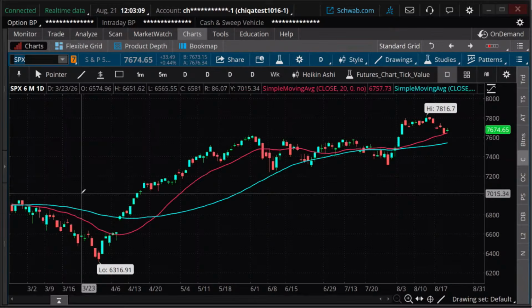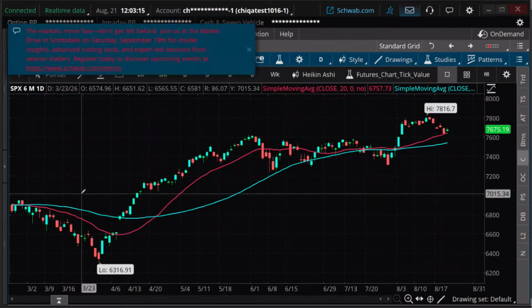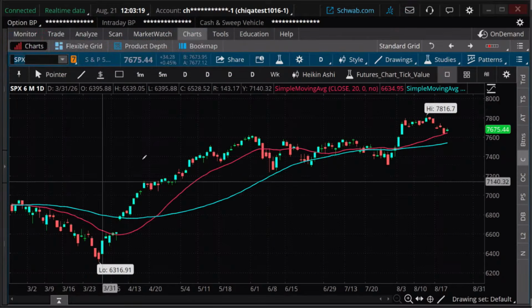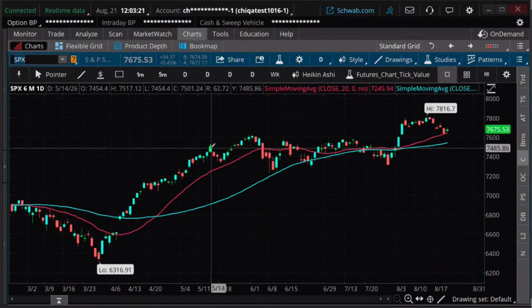If you look at most stocks in the market, and I just scrolled through stocks here, most are bullish right now. Most have been trending up.